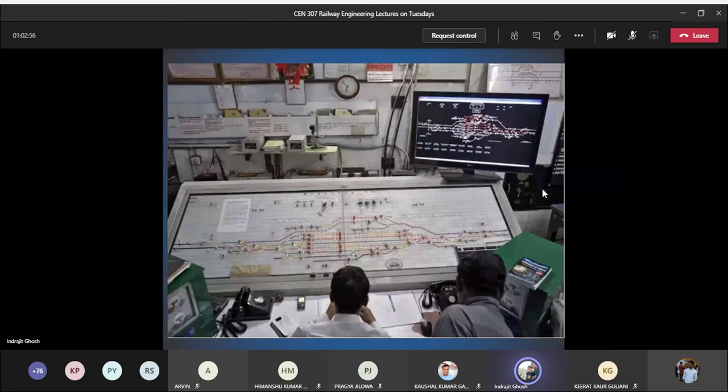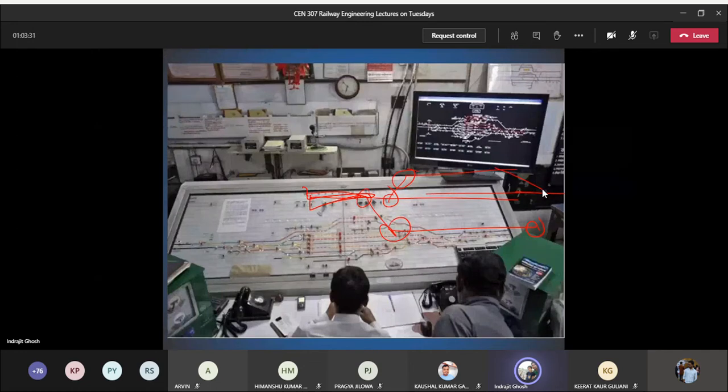Like whether it will be going on the main line or loop line, we need to work on individual switches. Each one of those you have to work on individually, where individual points have to be taken into account. So you need to consider them individually.